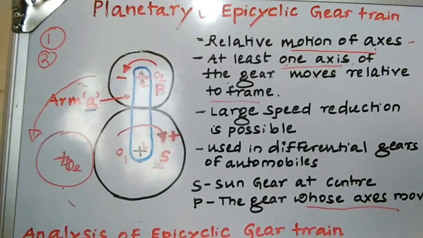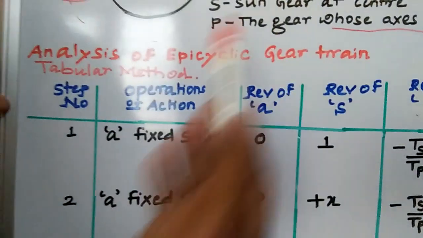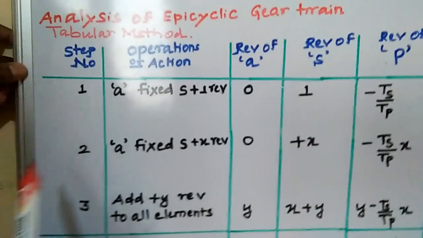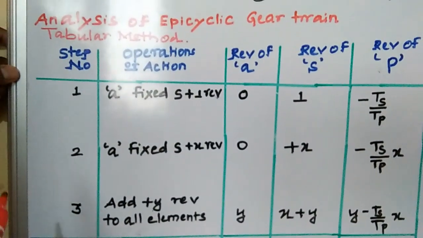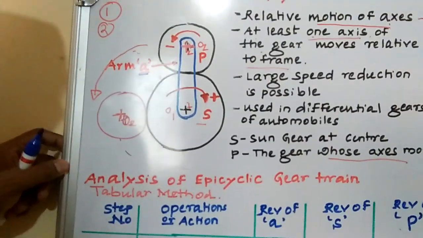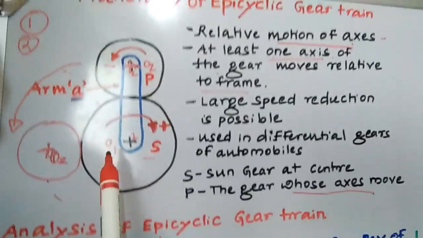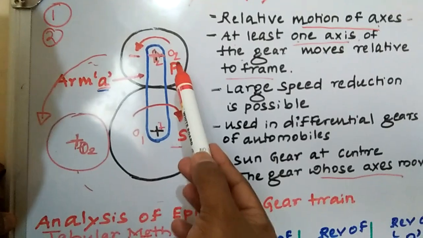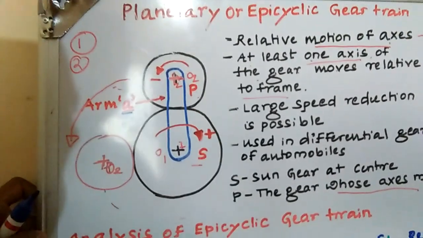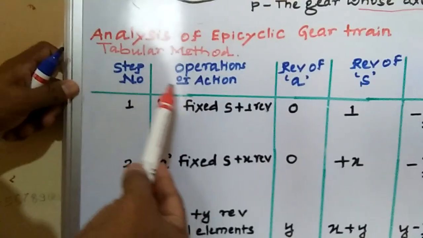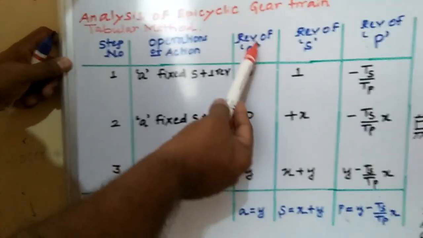Then I'll come to the next part, the analysis of the epicyclic gear train. In that case, we have two methods: one is the relative velocity method, and one is the tabular method. Here I have taken the explanation as the tabular method. First, how many elements are there in this figure? The sun gear is one, the planet gear is one more, and then the arm, so we find three elements. Then I have taken columns for step number, operation, actions, and revolutions.